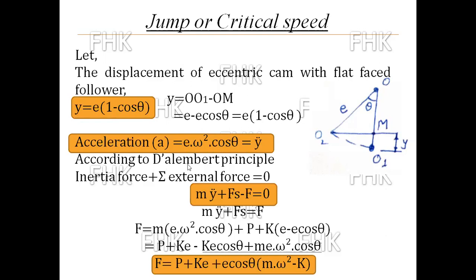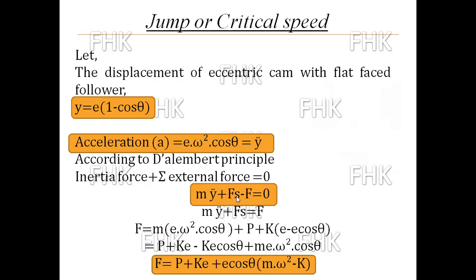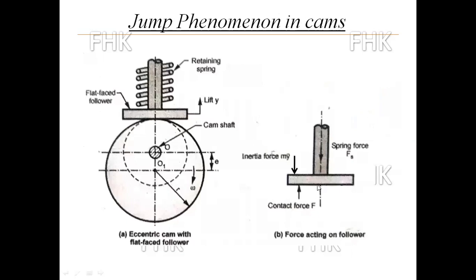Now, according to D'Alembert's principle, inertia force plus the summation of all external forces is equal to 0. From the free body diagram, downward forces I will consider as positive and upward forces as negative.